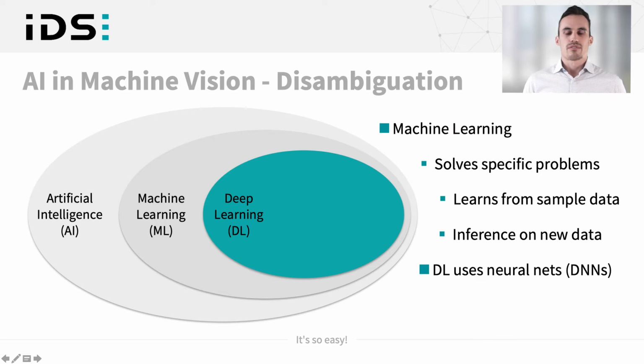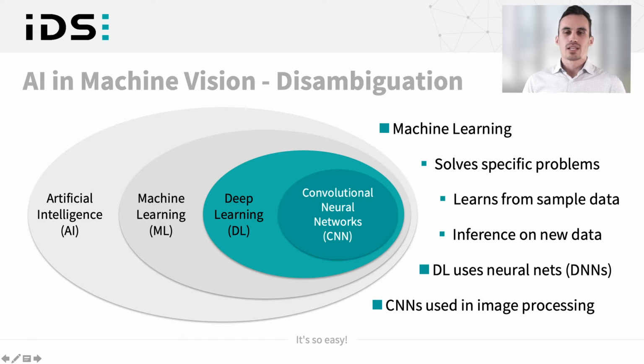Then we also have deep learning. Deep learning uses neural networks. It's also called artificial neural networks or deep neural networks. That's why we call it DNNs. The last one is the CNN, convolutional neural networks. Those networks are used for image processing, so this is the most important part for us.